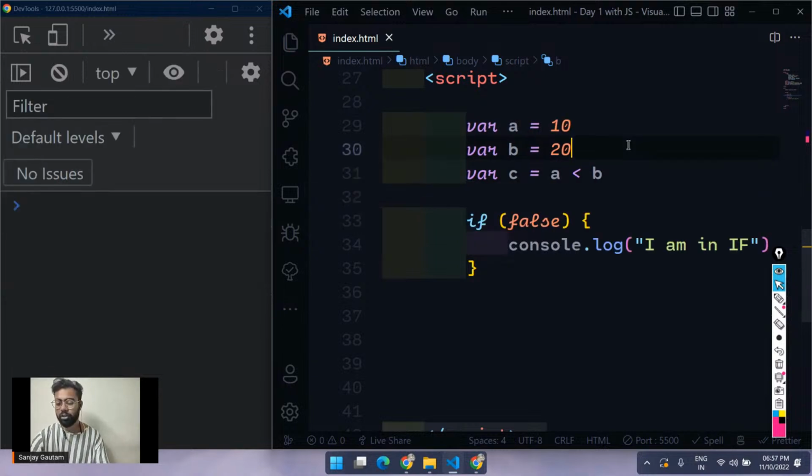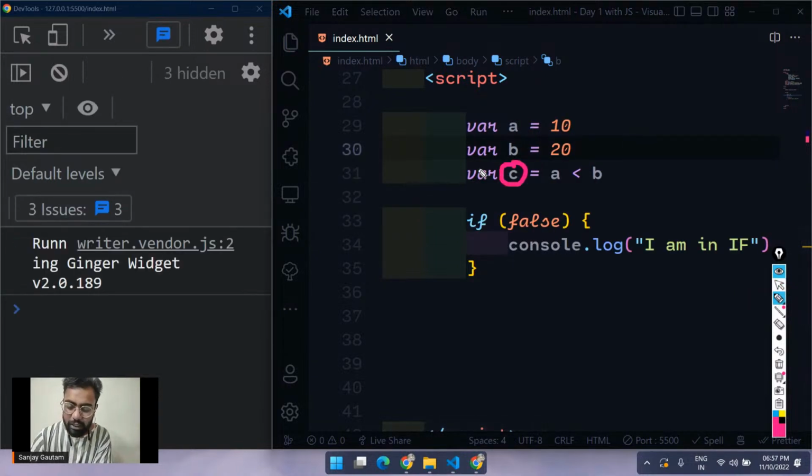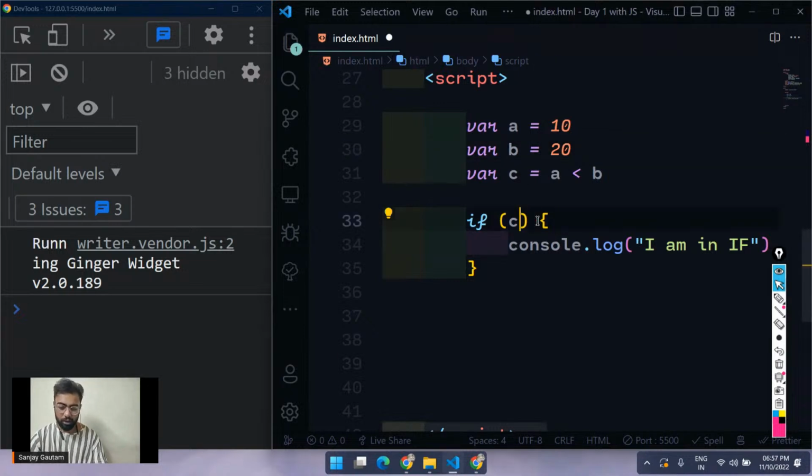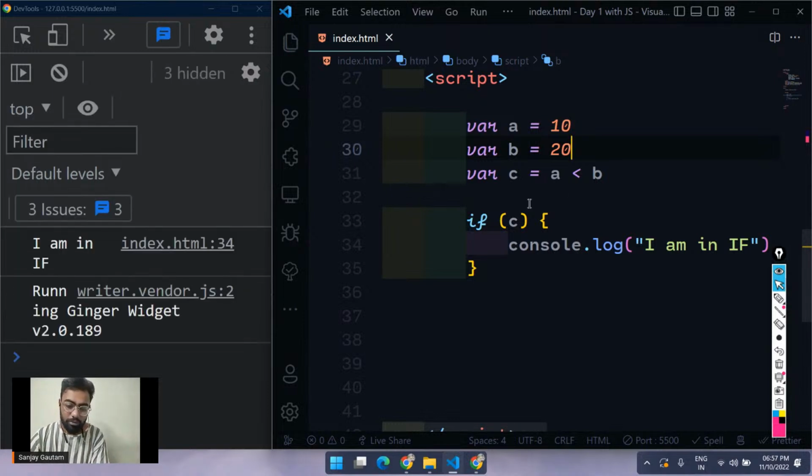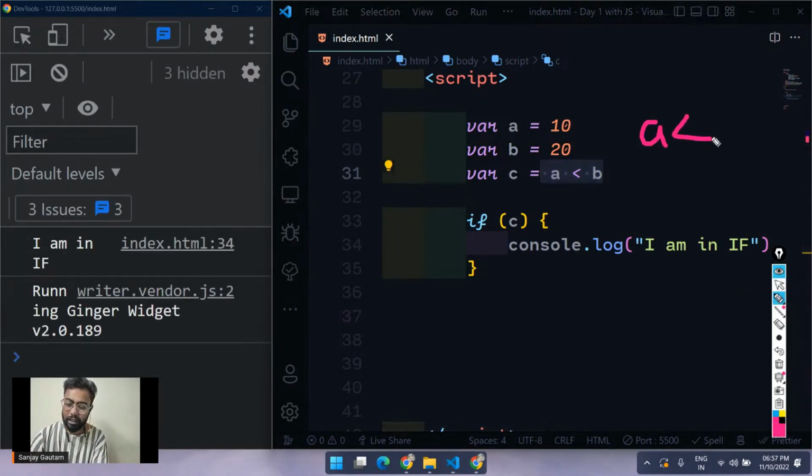As I told you, c was getting some value, true or false. So why won't we just put c here instead of passing false and true directly? We will just pass the variable c here. Now this statement is true, because a is obviously less than b, since a is 10 and b is 20. That's why we were getting the output, "I am inside."